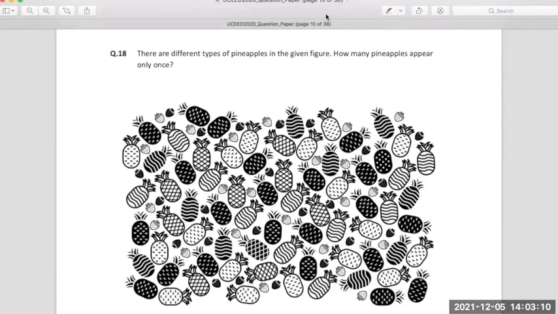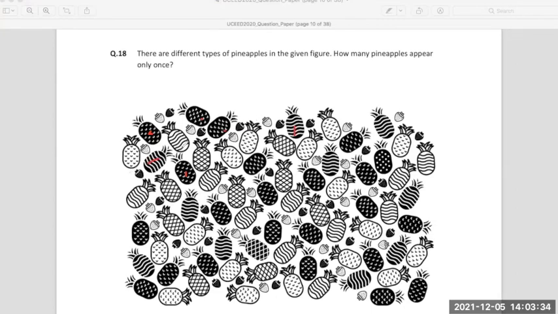So what we do here is we check the different types of pineapple which are repeated. This is an evident case. This pineapple is evident, getting repeated here, here, here. So let's take that out. This pineapple is also getting repeated.